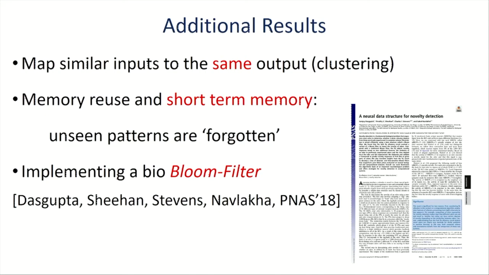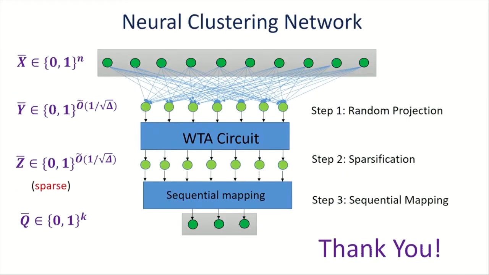This network can also be modified in order to implement a biological Bloom filter, and this problem was also considered in the fruit fly olfactory system, and so this gives us another connection between the biological assumptions and how we can implement them. Okay, so in summary, we had 3 steps: a random projection step, a sparsification using winner-takes-all, and a sequential mapping step where we also implemented a memory mechanism.